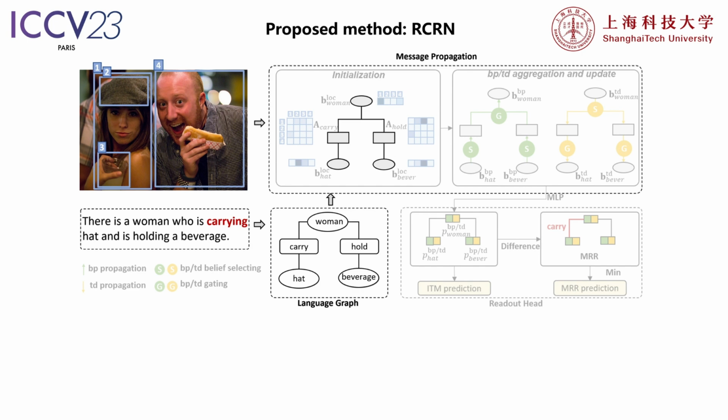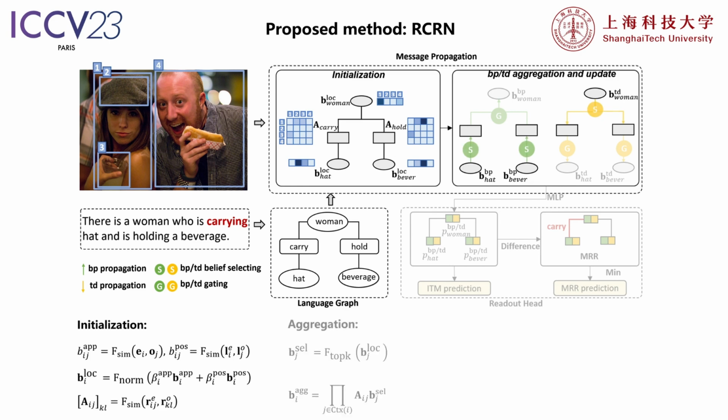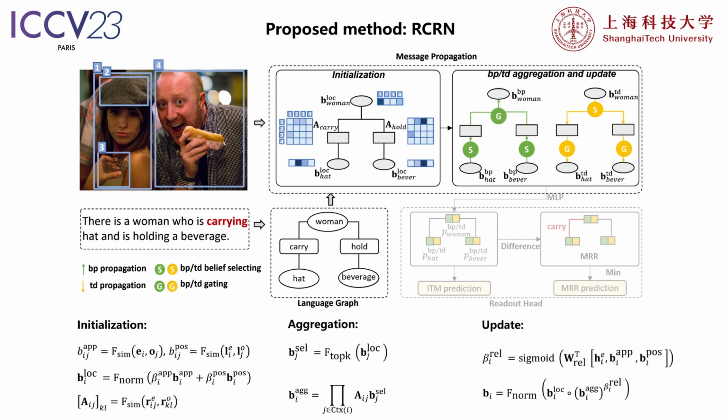The propagation process first initiates local entity and relation beliefs based on the similarity of their representations in both modalities, hence establishing the messages. Next, we propose a selective mechanism to aggregate context information guided by the graph and relation beliefs in two propagation directions respectively. Finally, the belief is updated using a context-sensitive gating function.